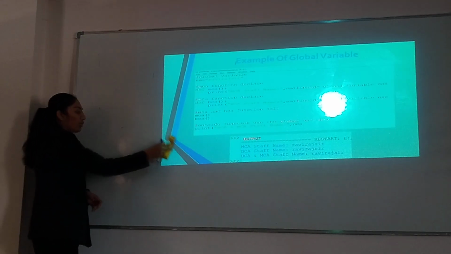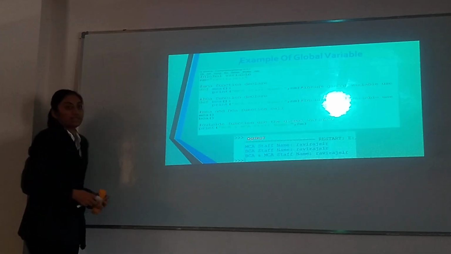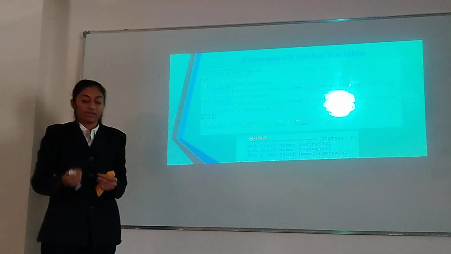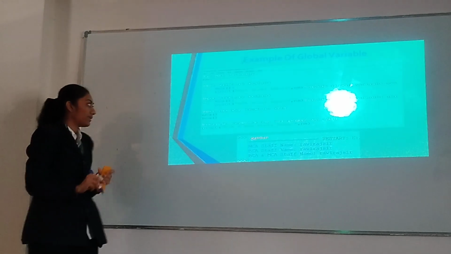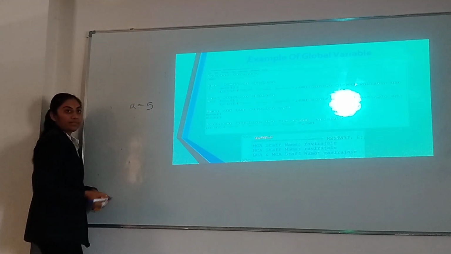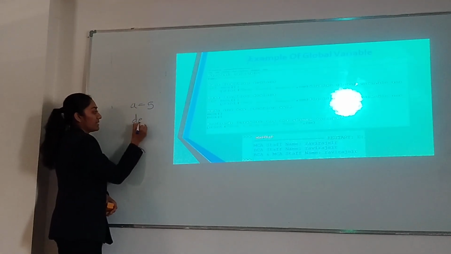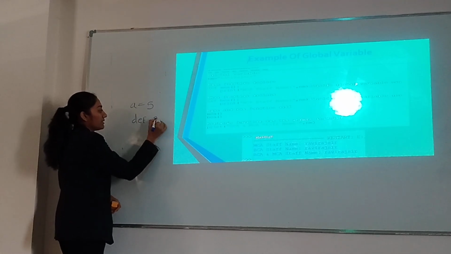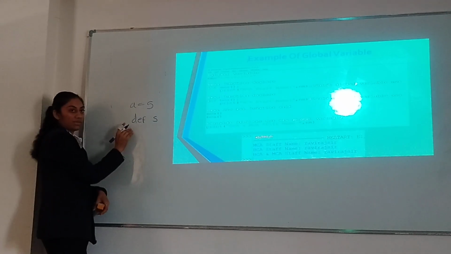Another example of a global variable: addition of two variables using one global variable. So create one global variable. Variable name is A and assign the value 5. Then create a function. When we declare a function, we use the def keyword.